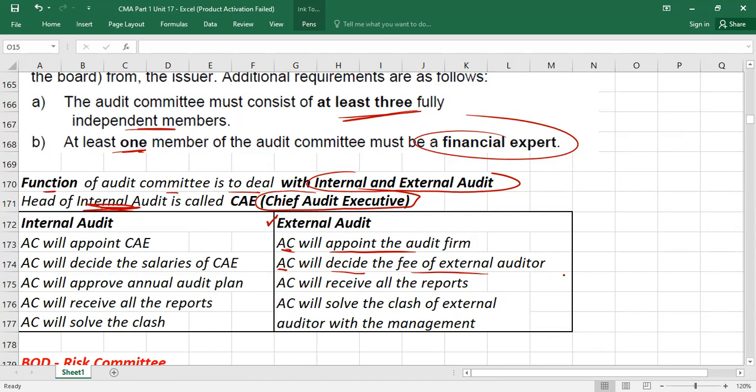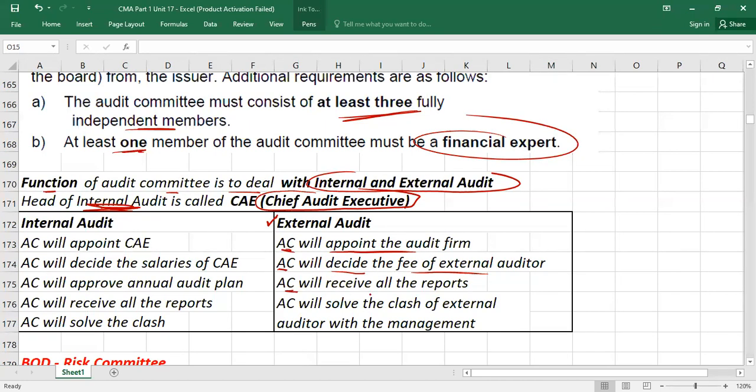Like for example, who is going to be our auditor in the next year? KPMG, PwC, or other firm. So who will decide? Audit committee. Then what? How much fee we have to pay? Okay, what amount we have to pay? So that will also be decided by audit committee. They will deal with the audit firm.